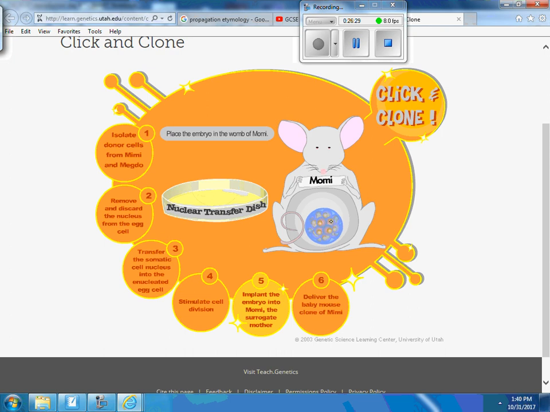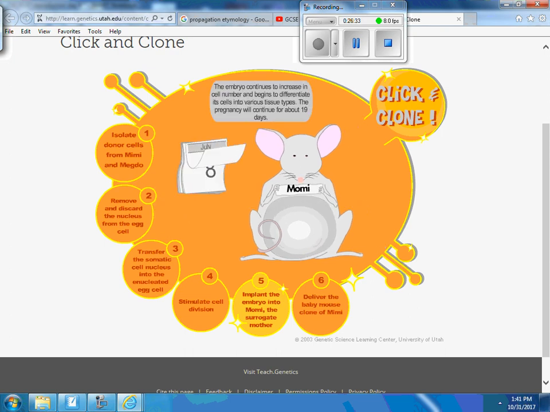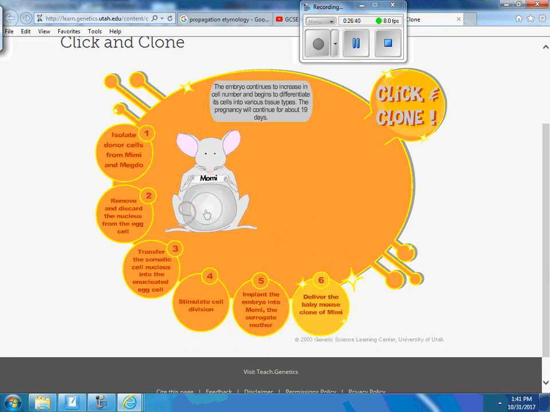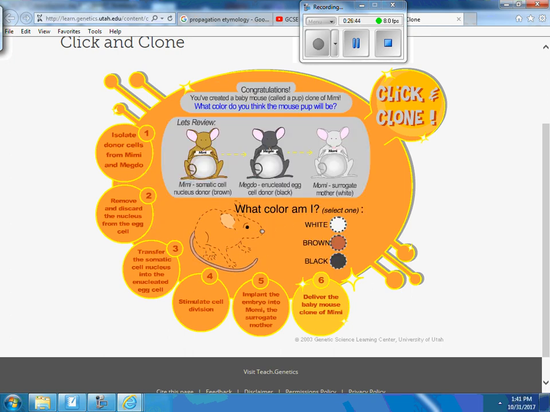Momi's uterus, internal development. And we wait 19 days. That's the gestation period for a mouse. And now the mouse is born. What does the mouse look like? Deliver the mouse. Raise your hand. Do not call out. Somebody tell me what color this mouse is going to be, Ariana. Yes. Why is it brown, Vincent?